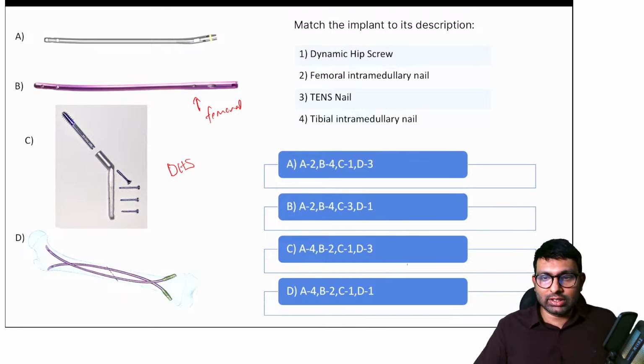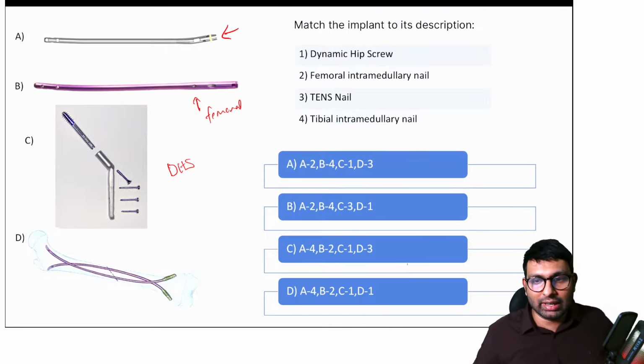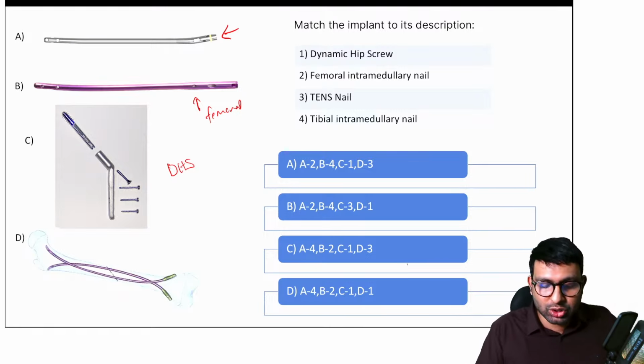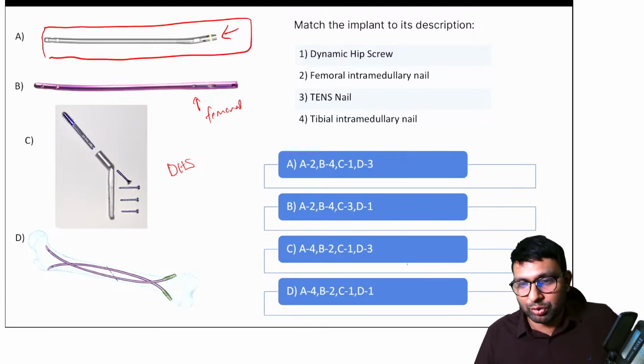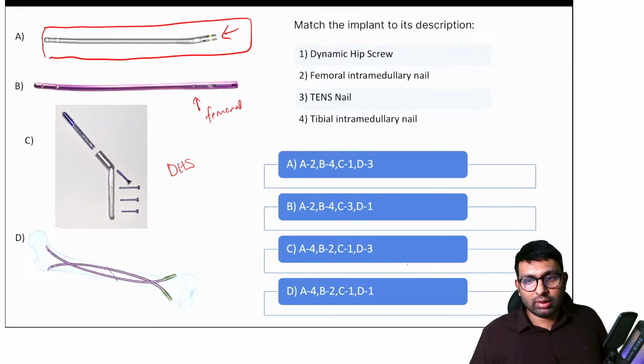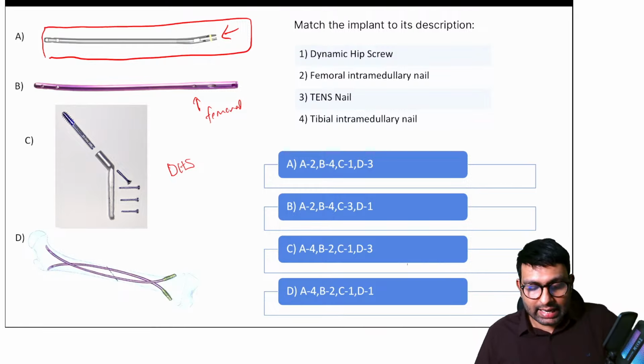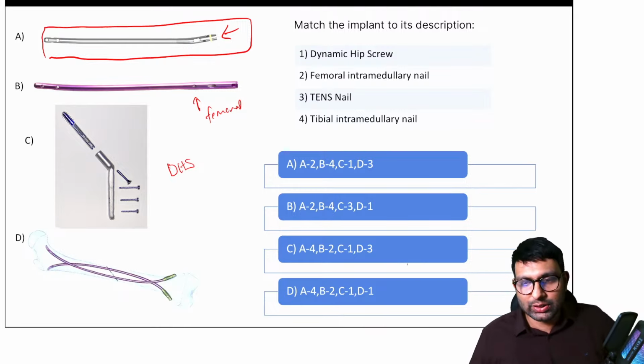Okay, let me ask you like this. Do you think this is a femoral nail or a tibial nail? A, the one A that is shown here. Do you think this is a femoral or a tibial nail? And also the reason, if you can give me. Okay, Stardust says A is tibial nail. And anyone else with a different opinion?